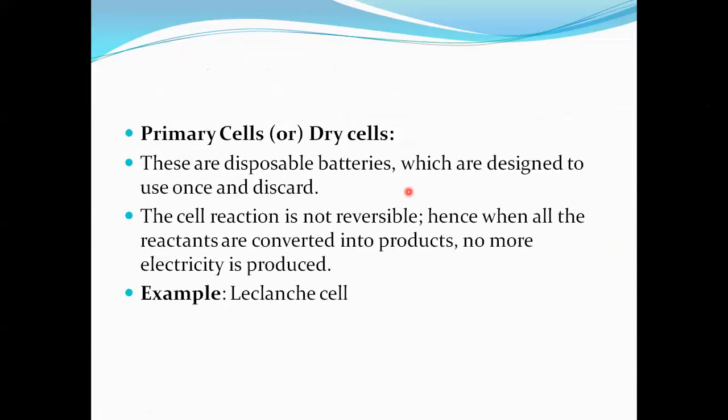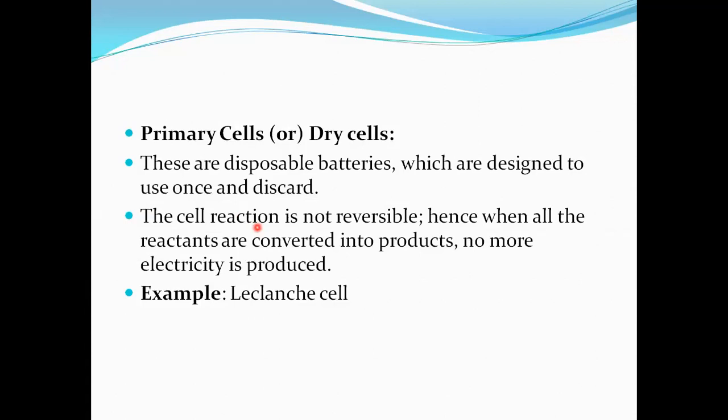Now, for the primary cell, the best example is the dry cell. These dry cells are disposable batteries. They are dischargeable batteries, designed to be used once and discarded after usage.